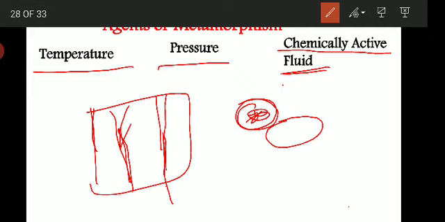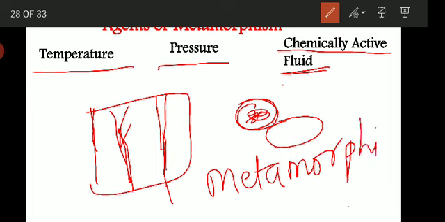Some gases also become active, like carbon dioxide, hydrofluoric acid, bromine, and fluorine. All these gases are also responsible for many important changes in the rocks during the process called metamorphism.